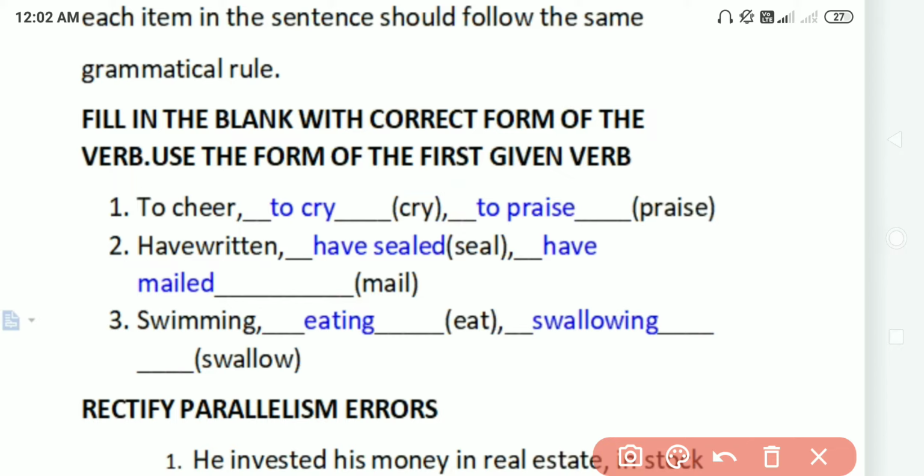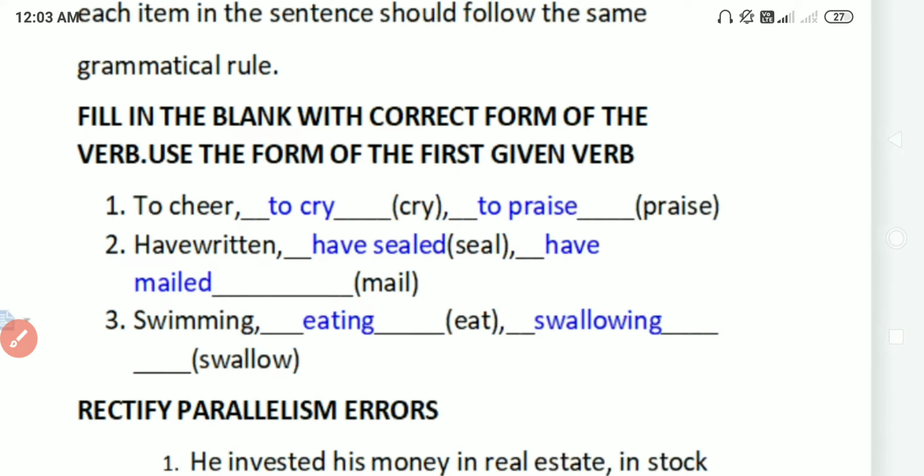So they are following the same grammatical rule, so that's very important. They should follow the same rule there. So that's why they are called parallelism. After that, the third one: swimming, and eat is eating, swallow is swallowing. So it's very simple, it's like a cakewalk, guys, right?